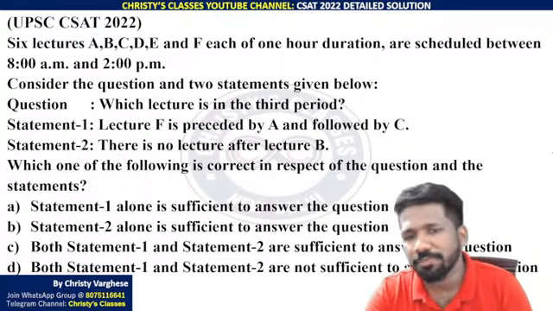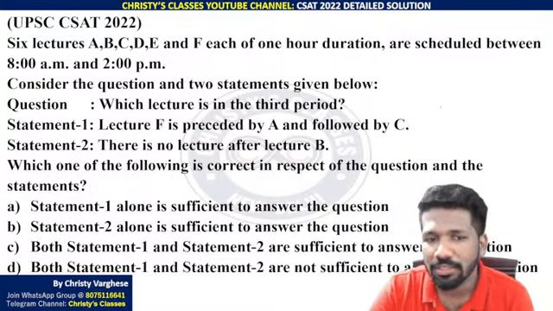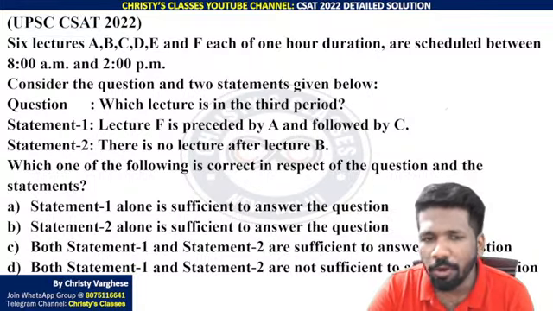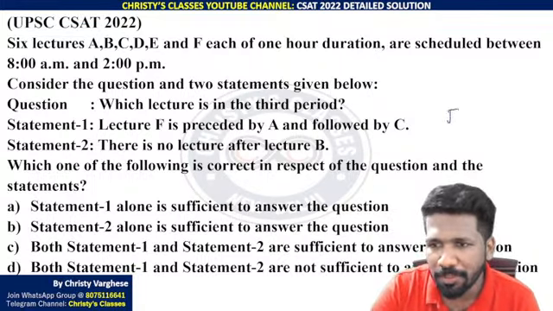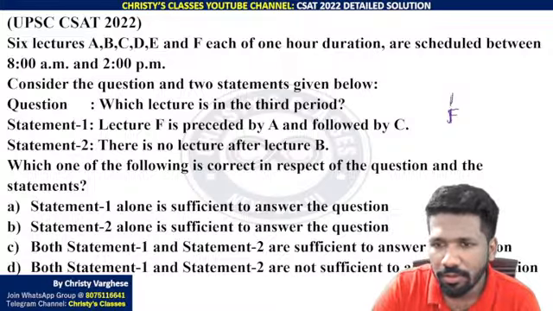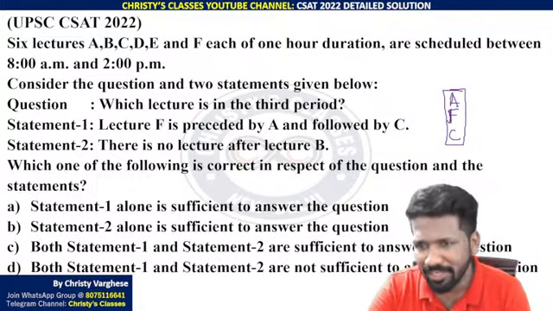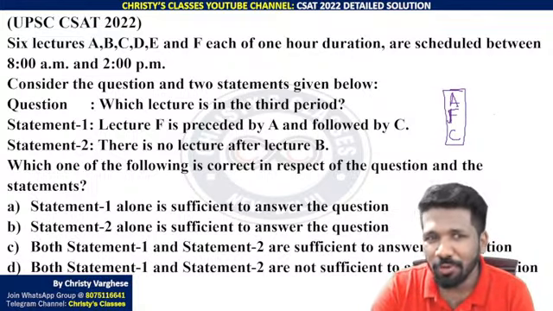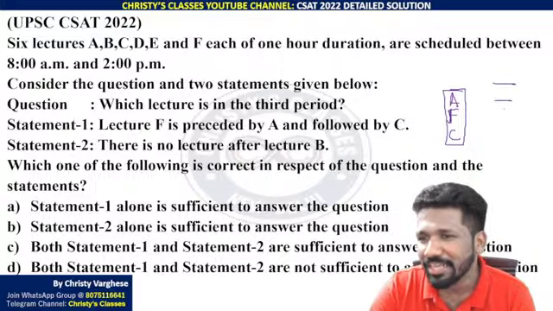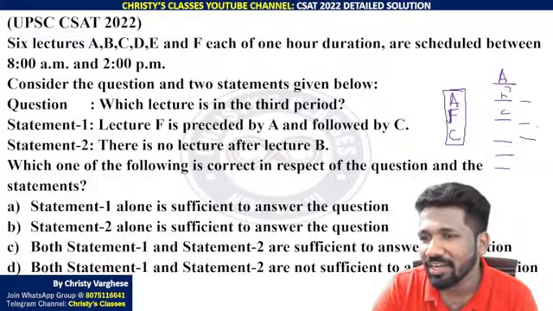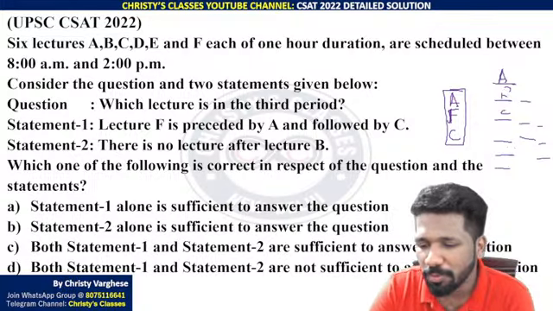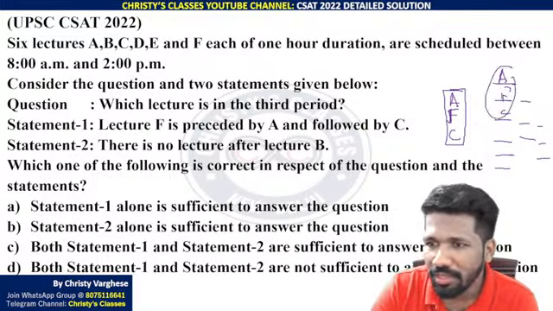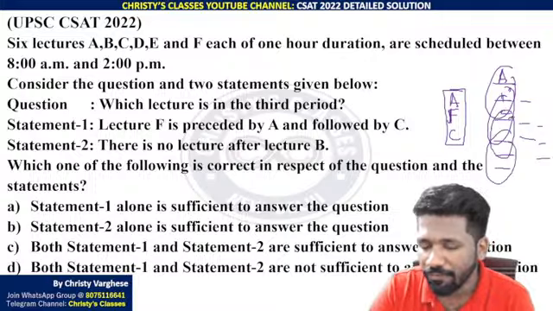Statement 1: lecture F is preceded by A and followed by C. That means that is a group of 3 lectures. Preceded means before, followed by means after. So AFC is a group, that is what the sentence is saying. But that group can be anywhere now. You have 6 lectures, and this AFC group can be here, here, here. Any of those possibilities are okay. It can be here or here or here. There are different possibilities.